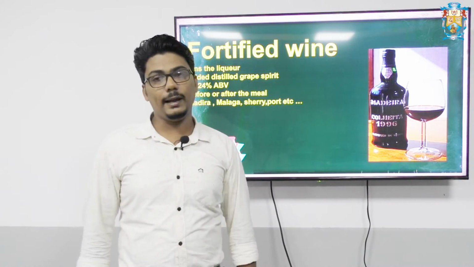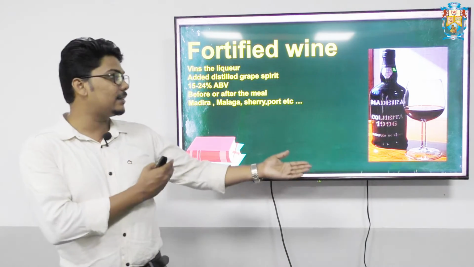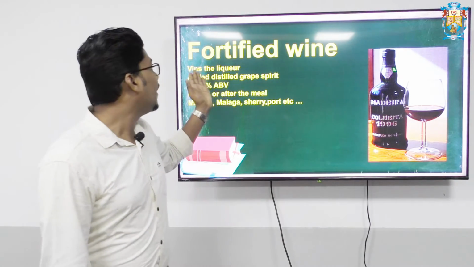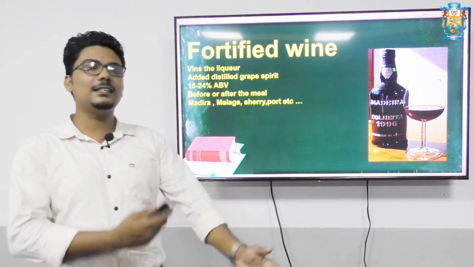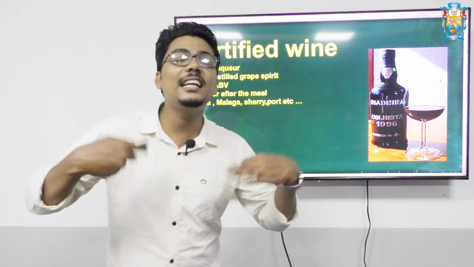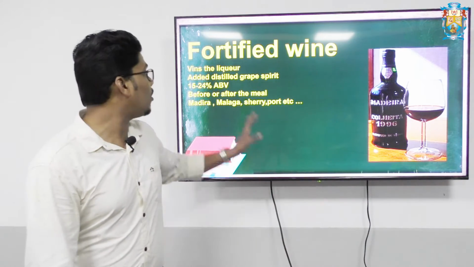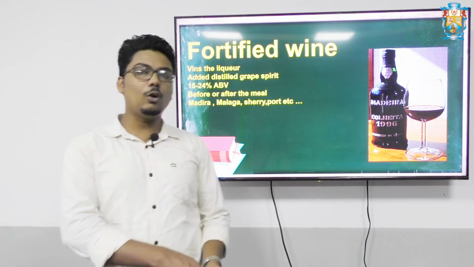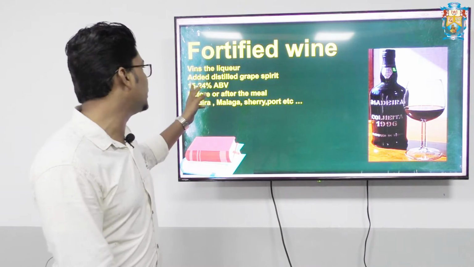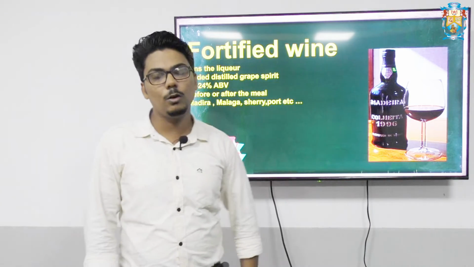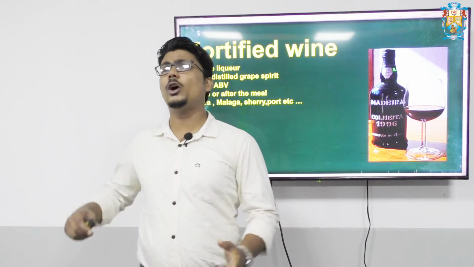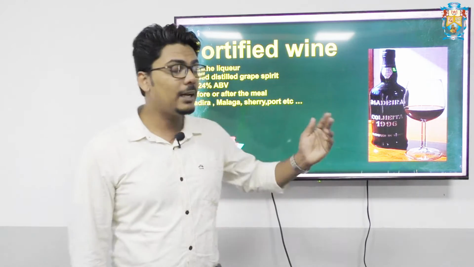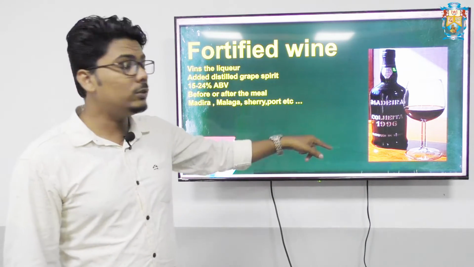Now about fortified wine. This is the third classification of wine. Fortified wine, in French we call it vins de liqueur. So what is vins de liqueur? Vins de liqueur, in the sense of fortified wine, is wine to which alcohol is additionally added. The alcohol content will be around 15 to 24% by volume. Normally, by fermentation we cannot acquire this 15 to 24% alcohol by volume. The reason is fermentation can give you only up to 8 to 10 or 12% alcohol by volume, but fortified wine is double that.